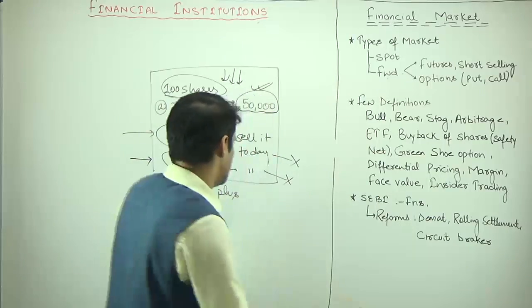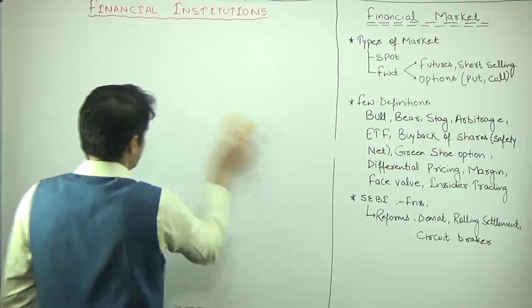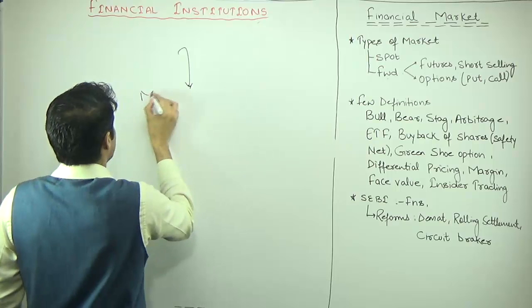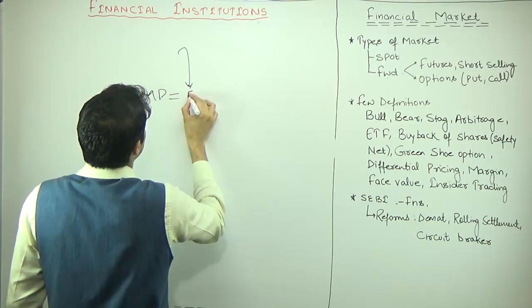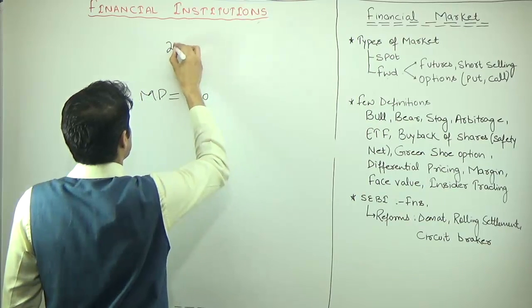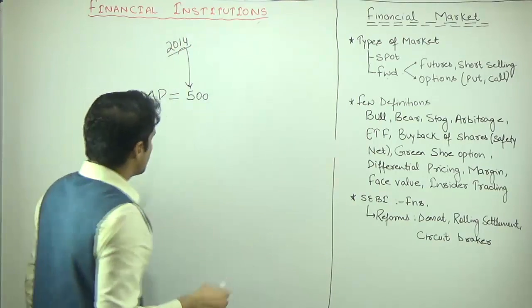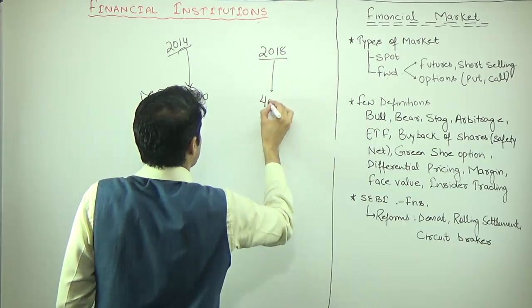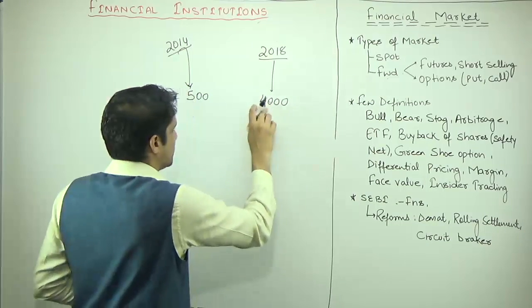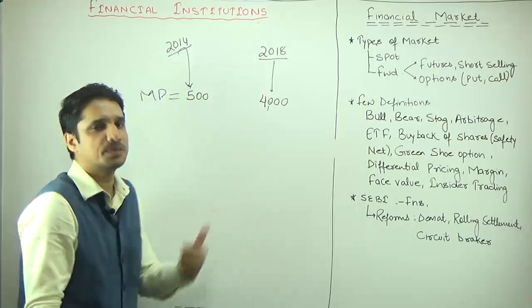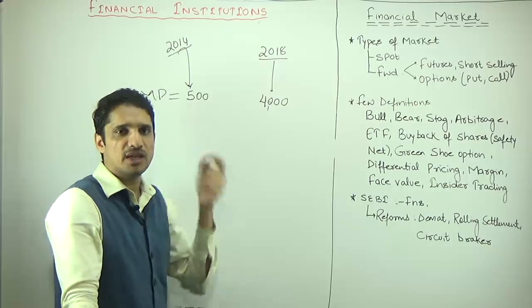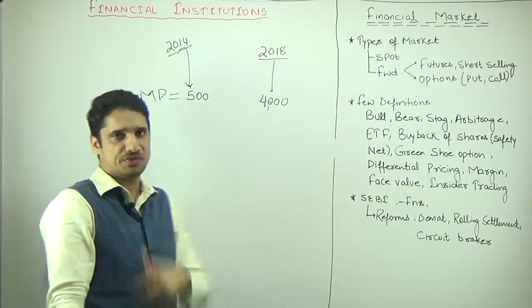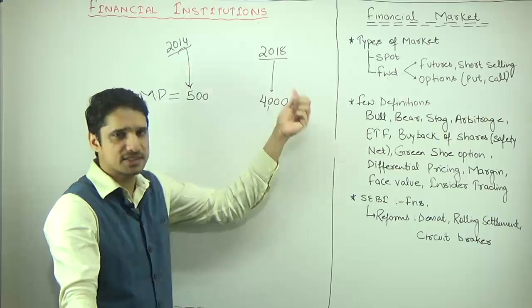Then we have the face value. Now this is again a very good concept. Suppose the IPO or the FPO is launched and the market price of this share is 500 rupees. Suppose this is 2014. The company performed well, and in 2018 the price becomes 4,000. Now when the share price increases, the liquidity of that particular share decreases. Unless anybody has 4,000 rupees in his or her account, they cannot purchase even one share of this company. So the liquidity of the shares decreases.